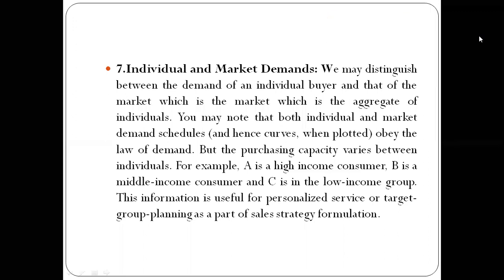Like A is a high income consumer, while B is a middle income consumer, C is a low income group. So when I am plotting a graph for A only, then it is an individual demand. But when I am plotting the graph of A, B, C combined, then it is the market demand.